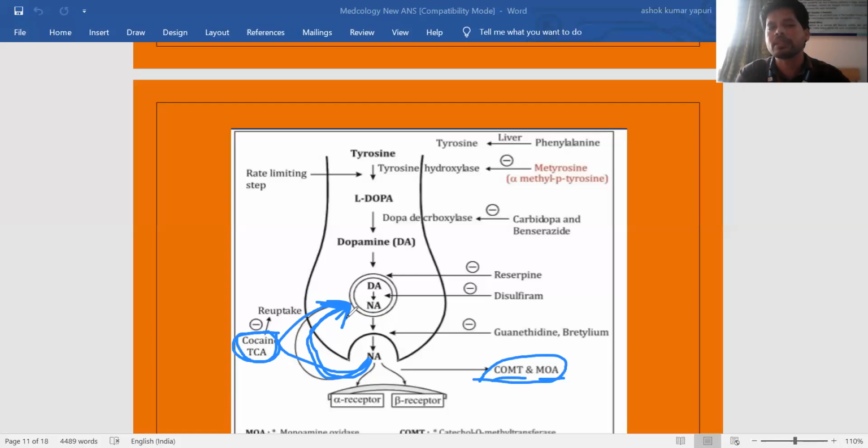That is the reuptake mechanism. But drugs like cocaine, which is generally used as a local anesthetic and CNS stimulant, and TCAs, tricyclic antidepressants, inhibit the reuptake. This reuptake mechanism is useful in antidepressant pharmacotherapy.